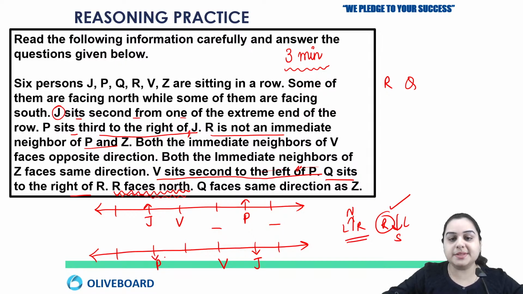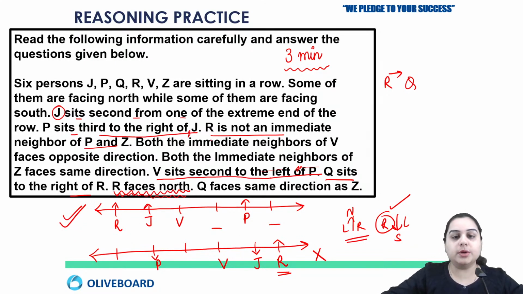Okay, now there was information about R, that R is not an immediate neighbor of P, then R should be sitting here. And if R is not an immediate neighbor of P, then R should be sitting here. And about the facing of R, he is saying that R is facing north. So now we have this information that to the right of R, we have to make Q sit. But in the second possibility, R is at the end, so we cannot write Q in the second possibility. This is wrong and the first one is right.